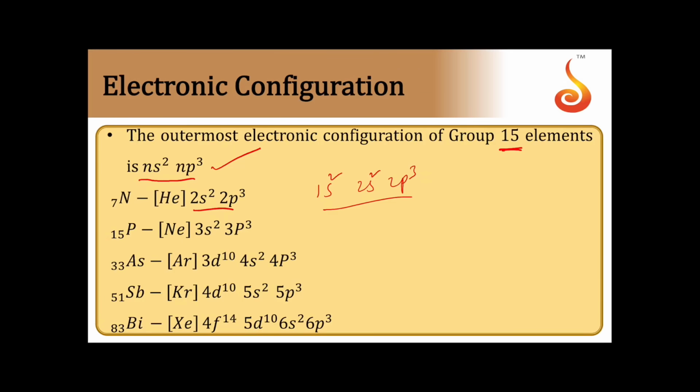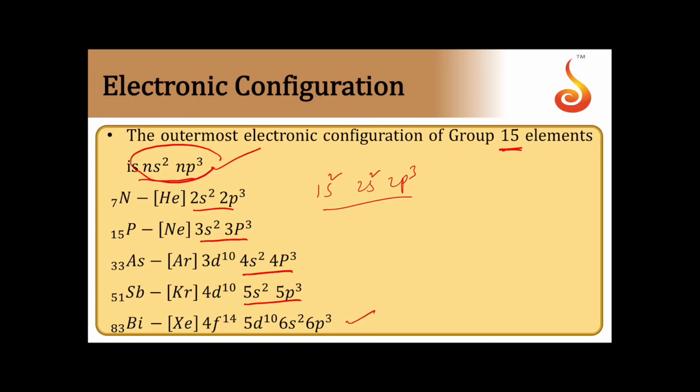Similarly, next one will be 3s2 3p3, then 4s2 4p3, then 5s2 5p3 and finally 6s2 6p3. So their general configuration is ns2 np3, nitrogen being 2s2 2p3.